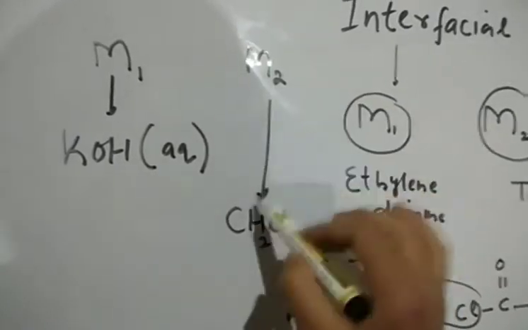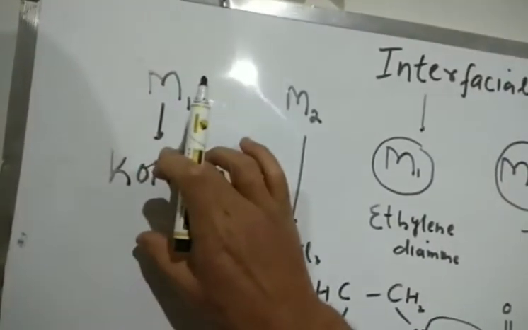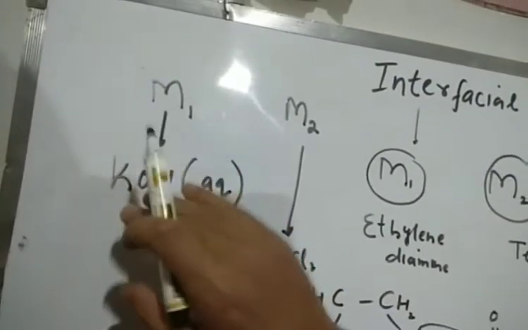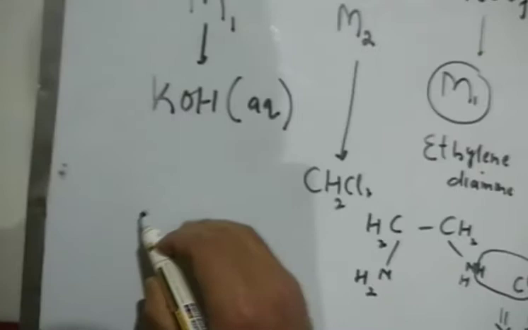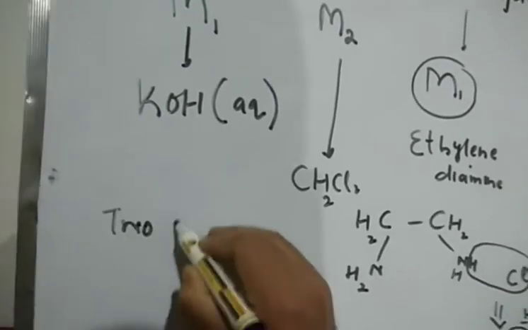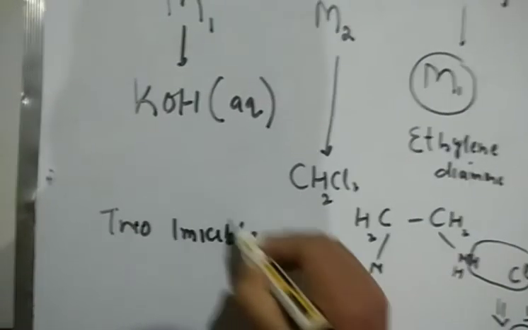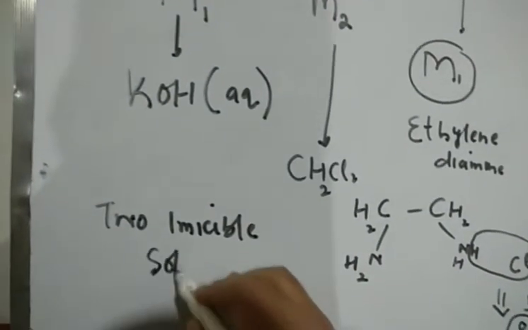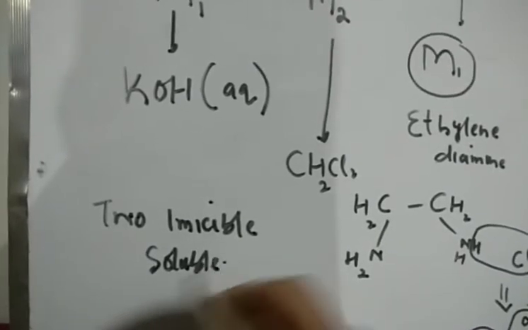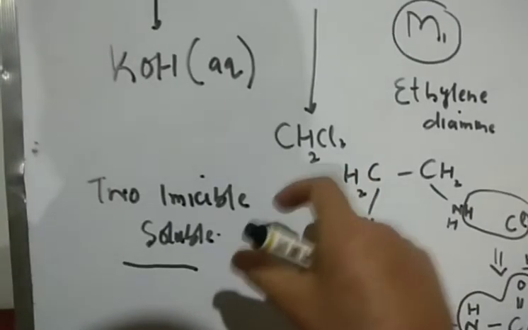So when you dissolve this, you will get one immiscible solution. When you dissolve this in this, then you will get another immiscible solution. So you have two immiscible solutions. Immiscible solutions means those solutions which are not homogeneous, where your monomer is not completely soluble in the solvent.